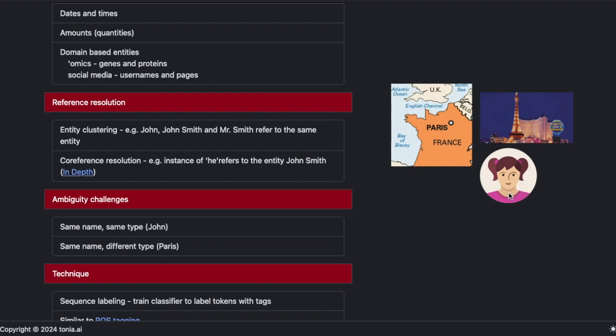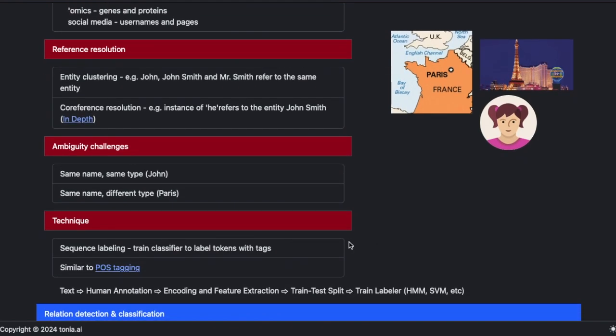Paris might also be a person. So there's clear ambiguity here because the same label is attached to different entities, and in addition, those different entities are different types of entities. Of course, these ambiguities pose challenges in named entity recognition and require advanced techniques to resolve them. General techniques for named entity recognition include sequence labeling, which involves training a classifier to label tokens with tags. Again, similar to part-of-speech tagging, but now we're looking at entity tagging.